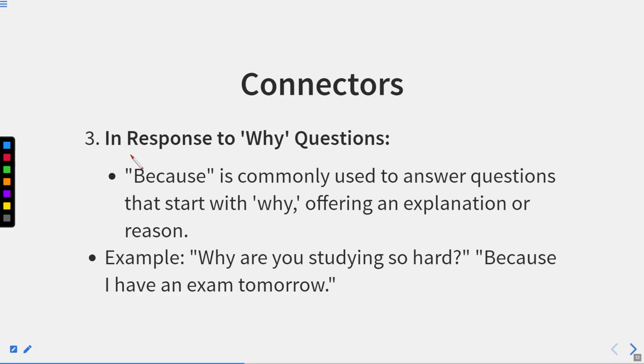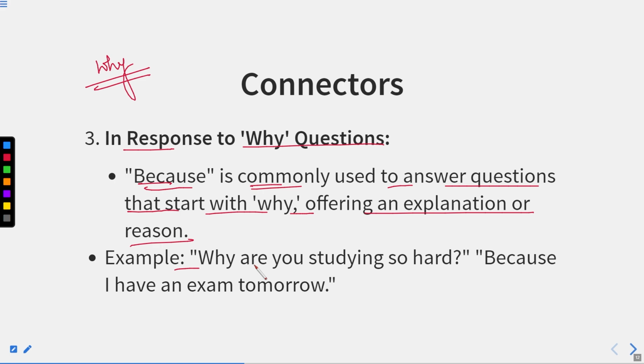Now the third use is in response to why questions. As I told you, whatever replies to the question why is introduced by because. Because is commonly used to answer questions that start with why, offering an explanation or reason. Simple example: why are you studying so hard? This is the question.